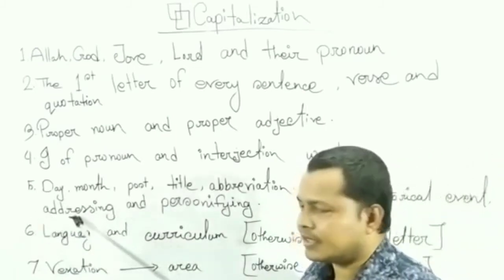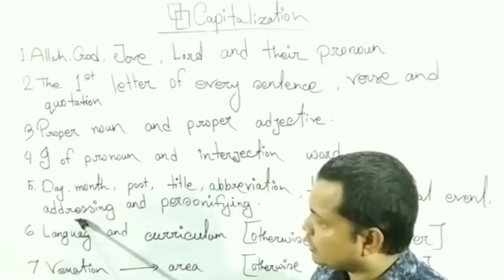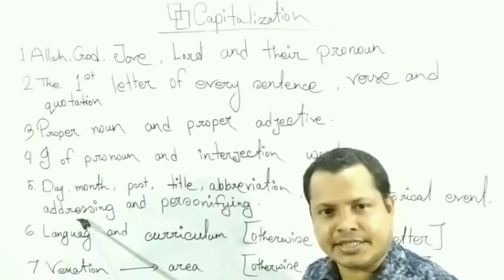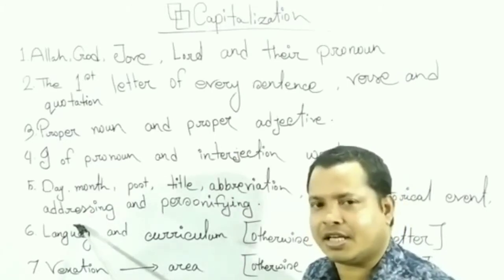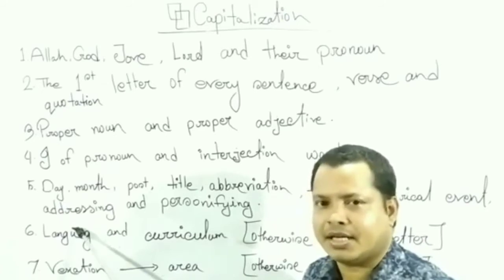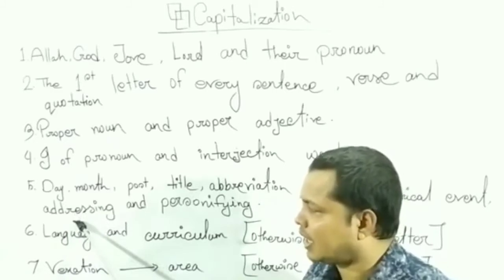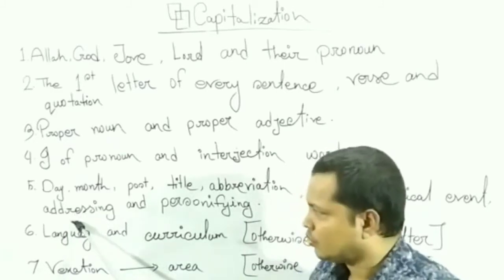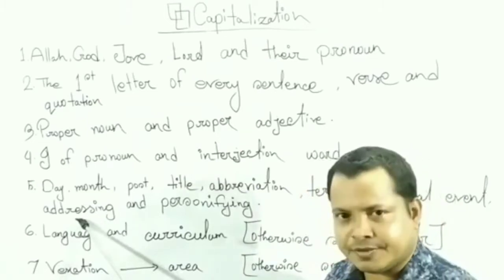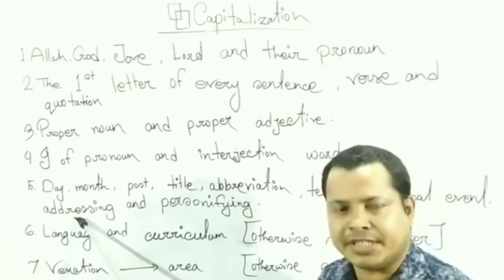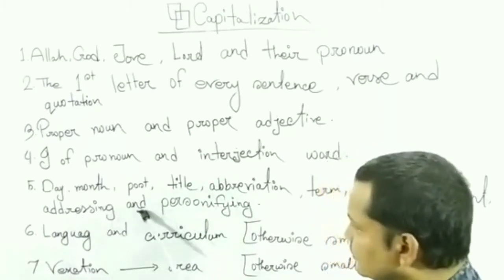Addressing. We see that in application, email and letter we use addressing. Hi friend, hi father, mother, sister, brother, dear sir, dear madam. These are addressing. In these cases the first letter of these addressing will be in capital letter.